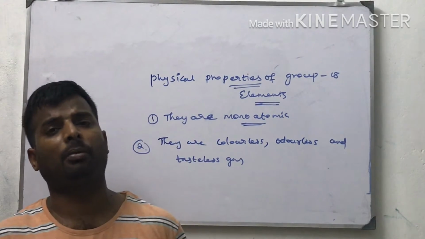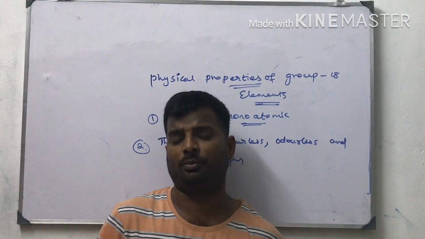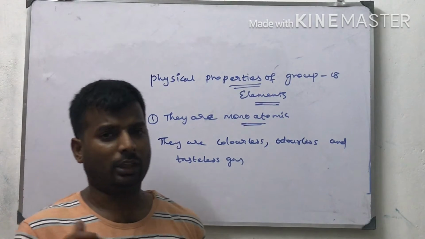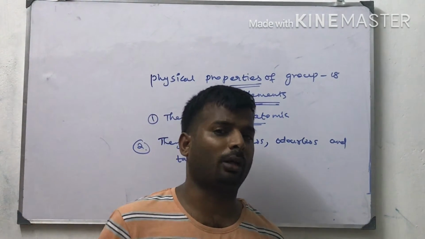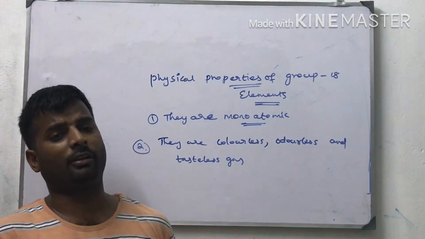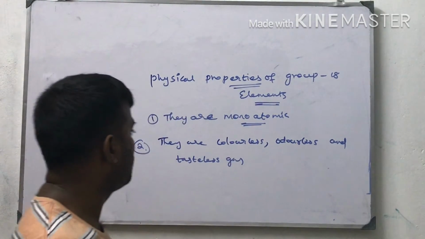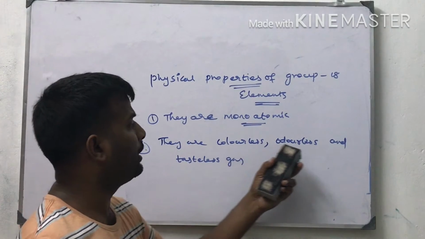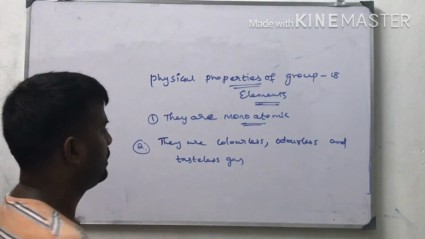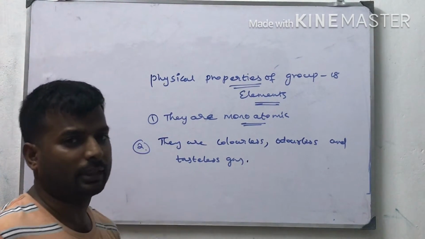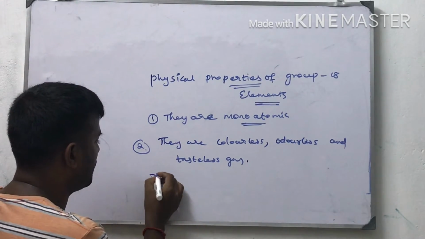They have only one type of attraction, weak van der Waals forces. That is why they are present as monoatomic species. Some species in group 17 and group 16 are diatomic or triatomic. Now, all noble gases are colorless, odorless, and tasteless gases.